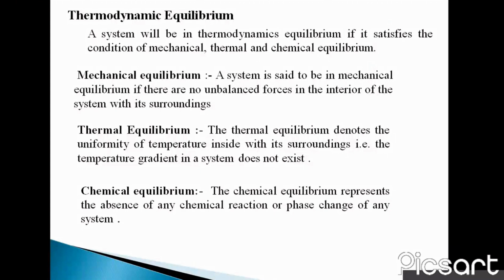Second one is thermal equilibrium, in which there is uniformity of temperature in the system with its surroundings. Third one, chemical equilibrium. Chemical equilibrium represents the absence of any chemical reaction in a system.